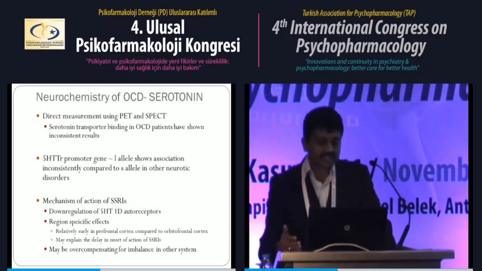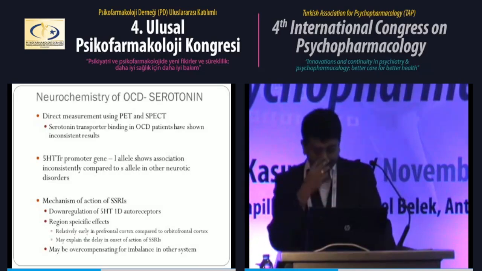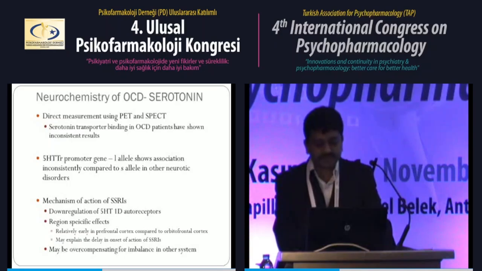how do SSRIs act? It has been seen from animal studies that when SSRIs are given, the receptor changes occur later in the orbitofrontal cortex compared to the prefrontal cortex. So we can see an analogy between response in depression and OCD.